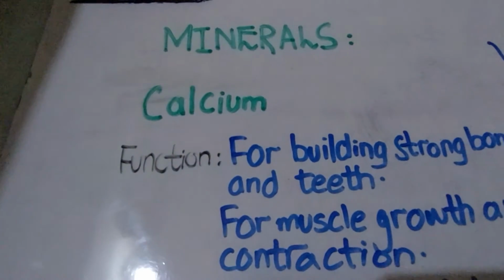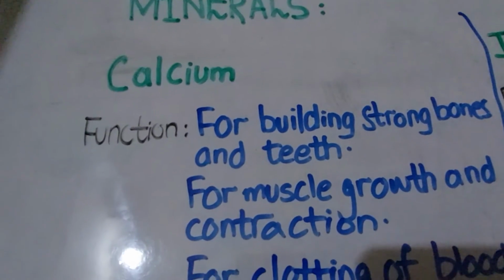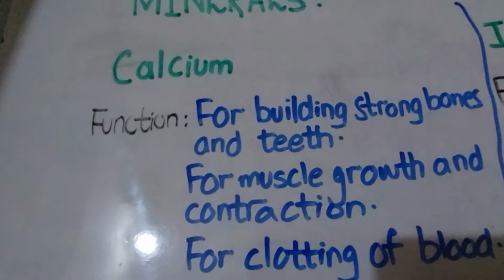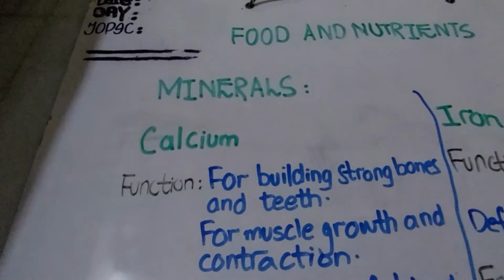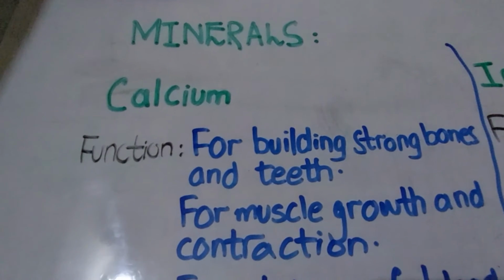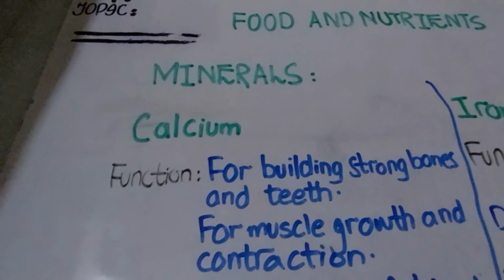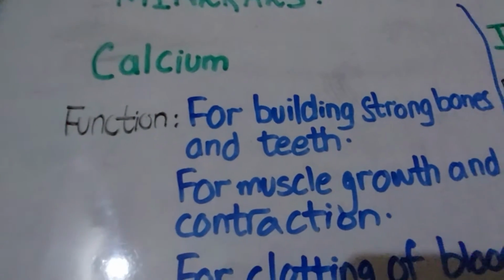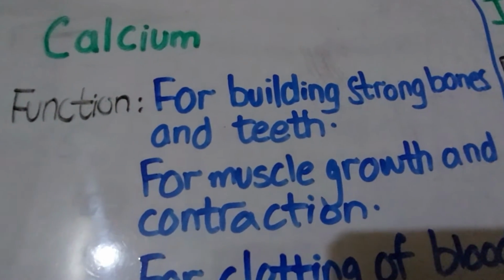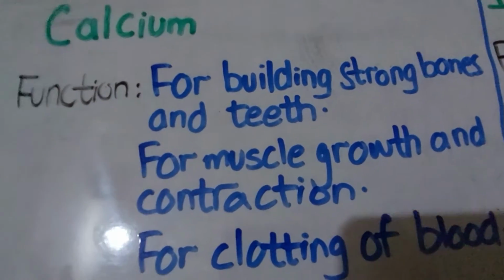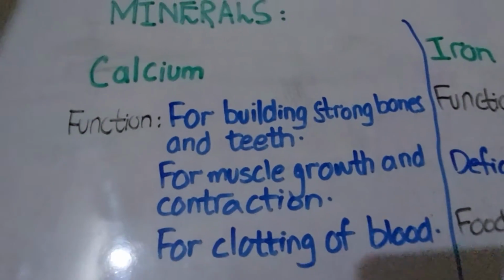The first one is calcium. Function of calcium: for building strong bones and teeth. You might have heard that you should drink milk so that you can have strong bones and teeth. That is because milk contains calcium. Another function is for muscle growth and contraction. They are also essential for the muscles and for clotting of blood as well.